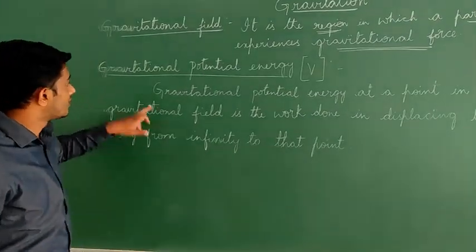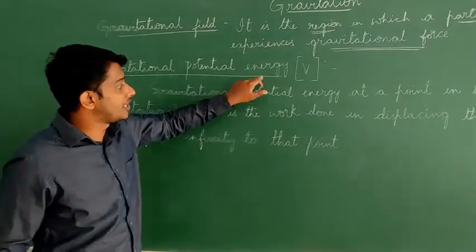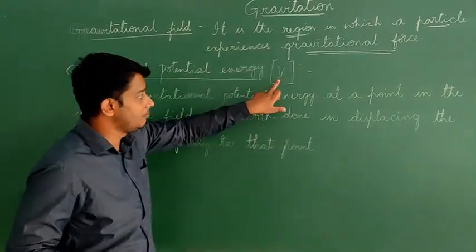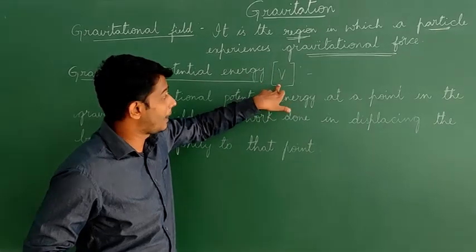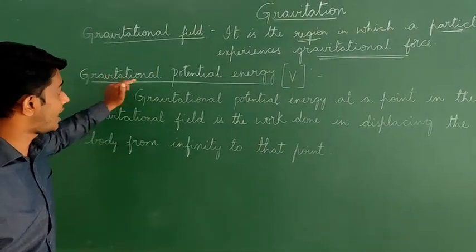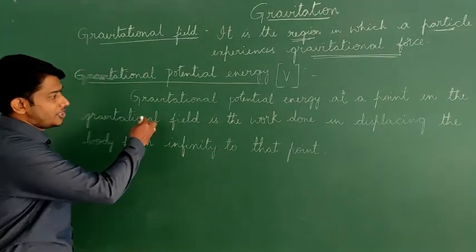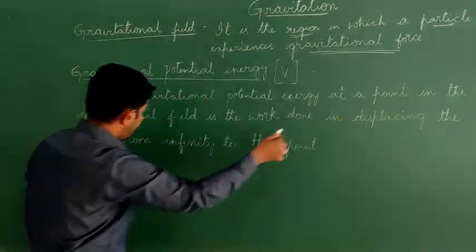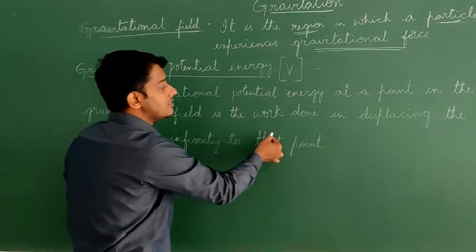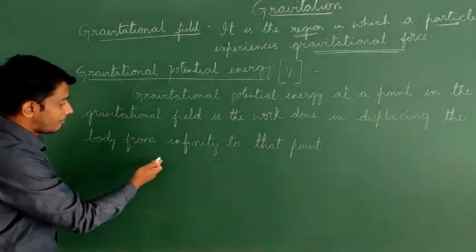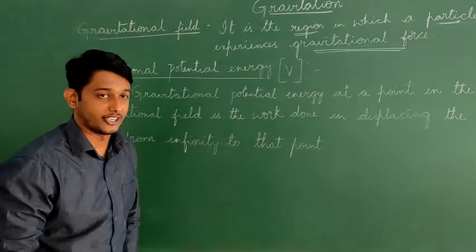The second one is gravitational potential energy. This gravitational potential energy is represented by the capital letter V. So the gravitational potential energy at a point in the gravitational field is the work done in displacing the body from infinity to that particular point.